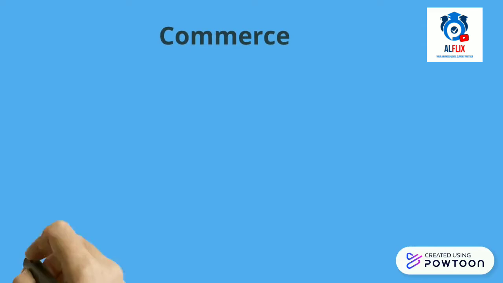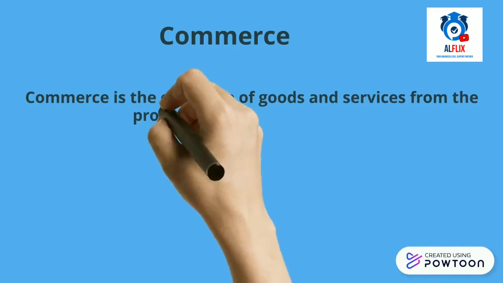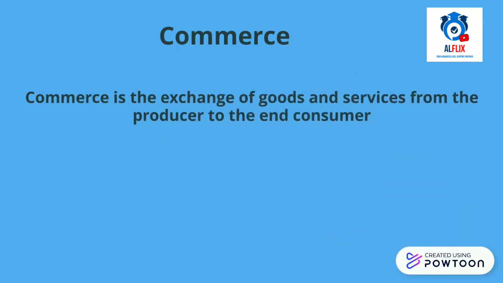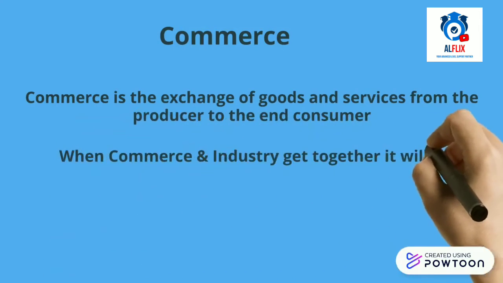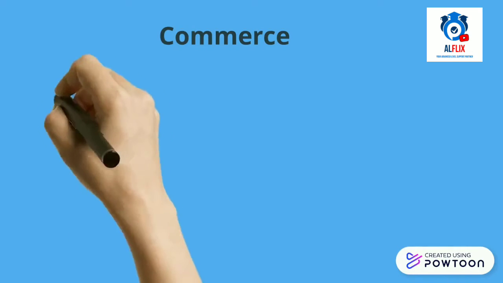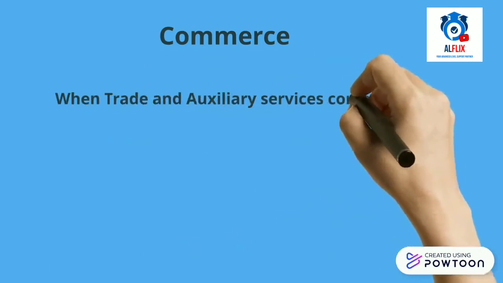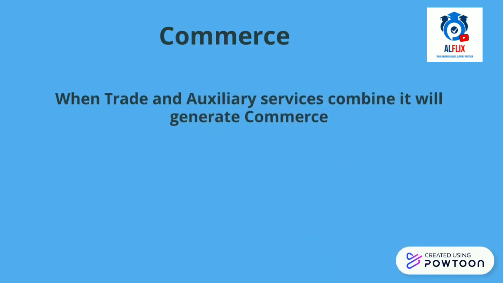Now let's look into what commerce is. Now basically commerce is the exchange of goods and services from the producer to the end consumer. This is also known as the tertiary production. So when it comes to commerce and industry, when both get together, it will generate a business. Likewise, when trade and auxiliary services combine, it will generate commerce. Now let's look into trade and auxiliary services individually.